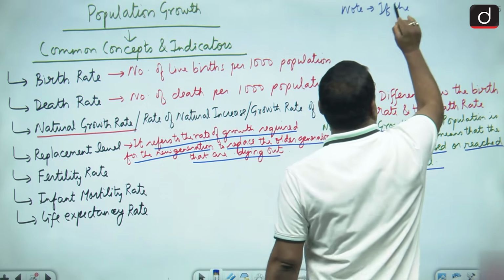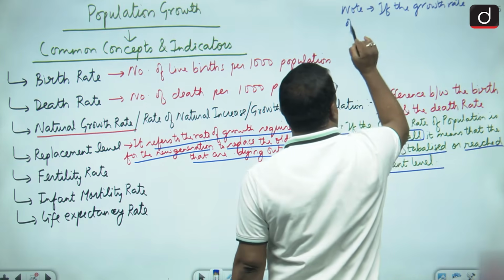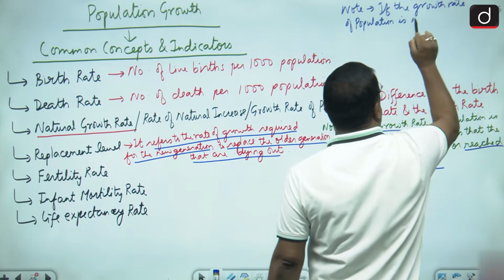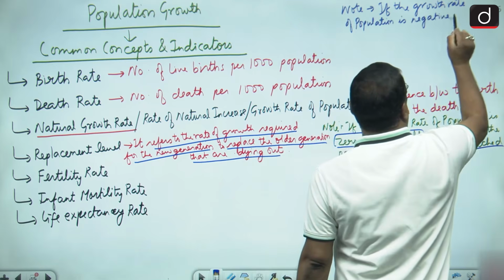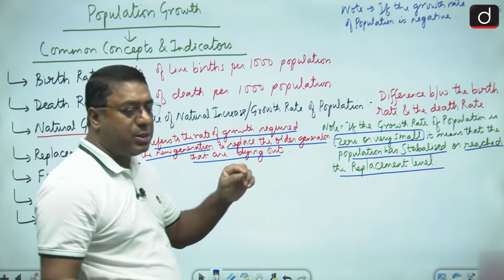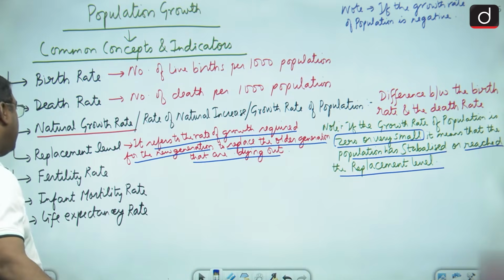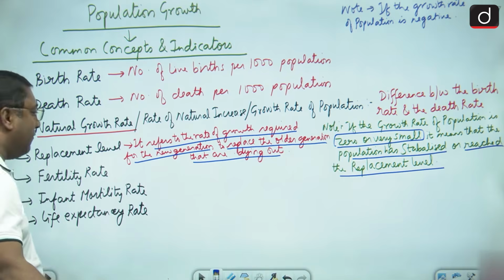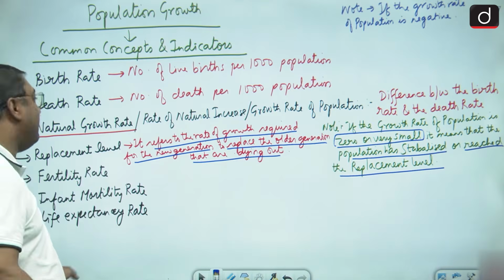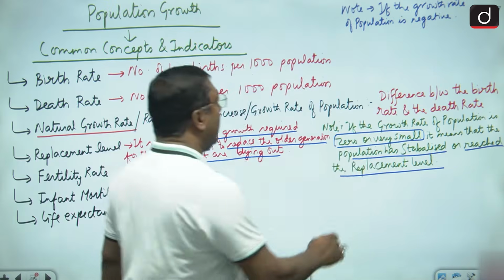Now here, one thing to be noted is that if the growth rate of population is negative, it means that the replacement level is very low. That is, their fertility levels are below the replacement rate. Okay?